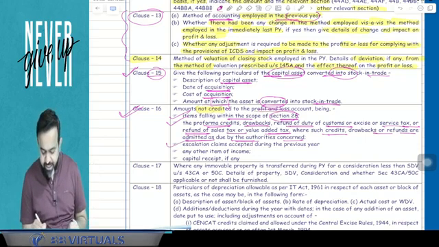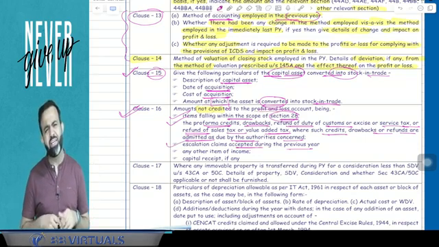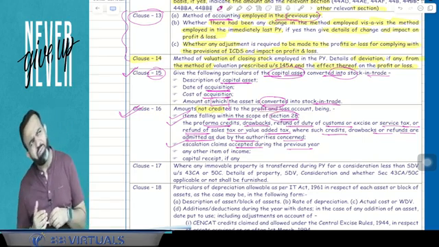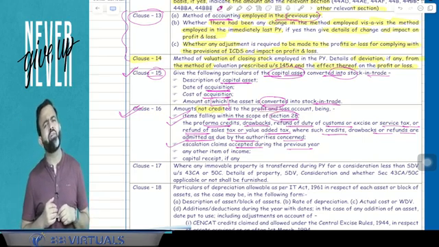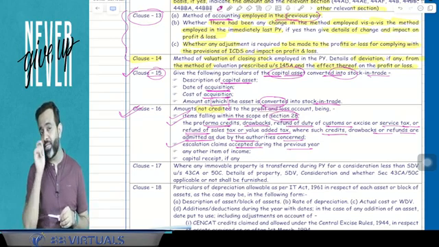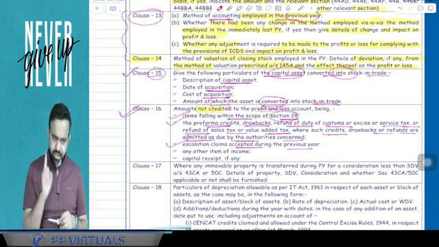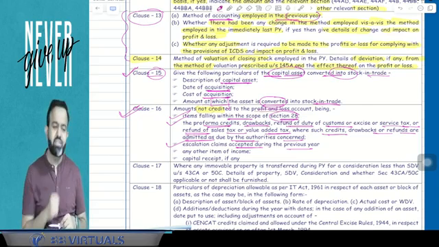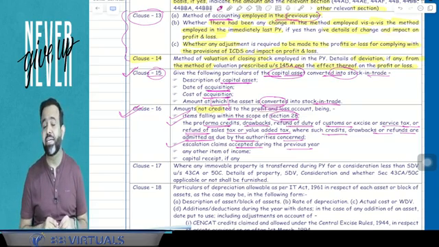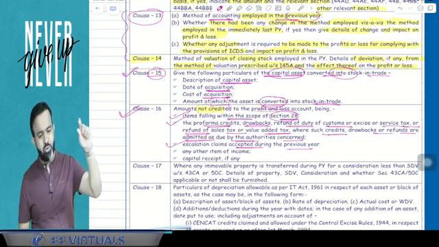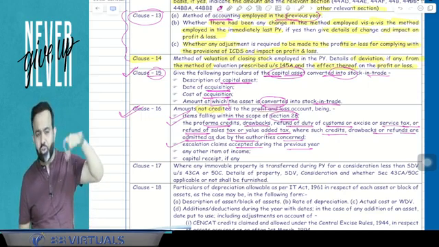Now third is an escalation claim accepted during the previous year. If you remember, we have discussed section 145B in the Income Tax Act, and 145B says that escalation claims and export incentives will be taxable in the year in which reasonable assurance is received.